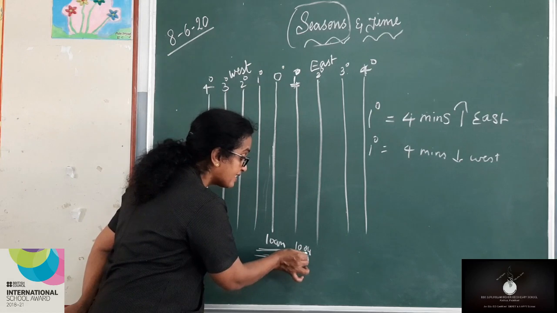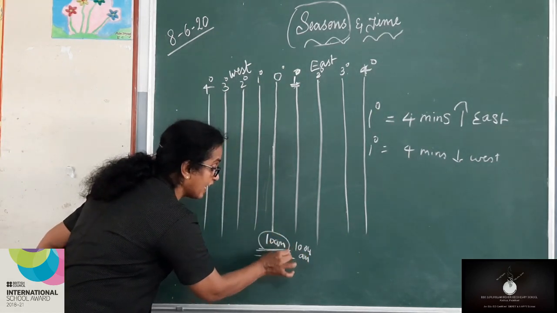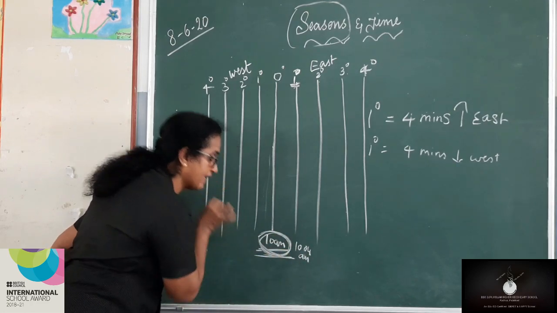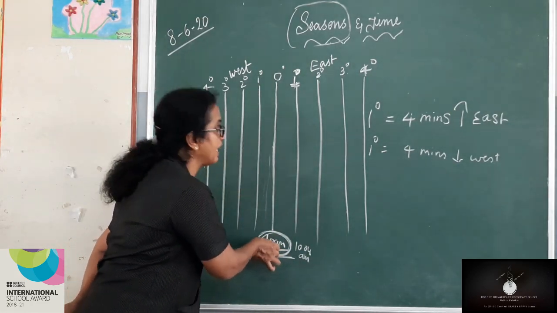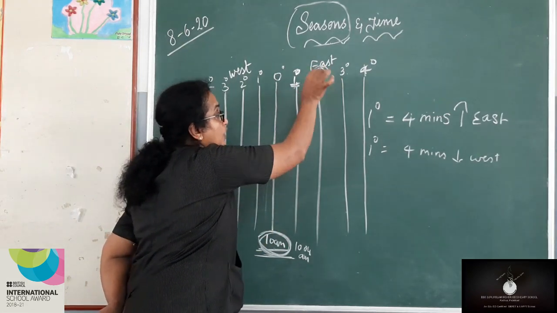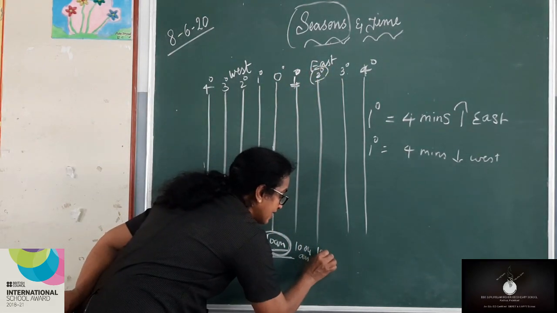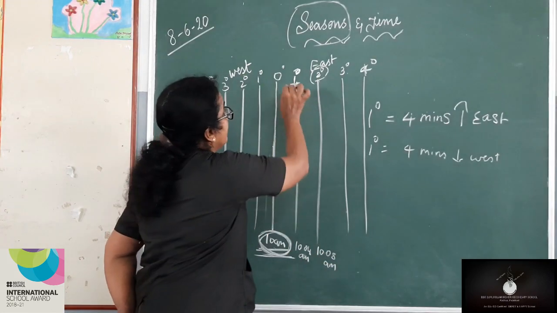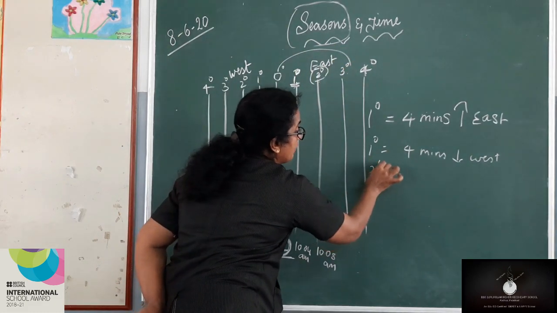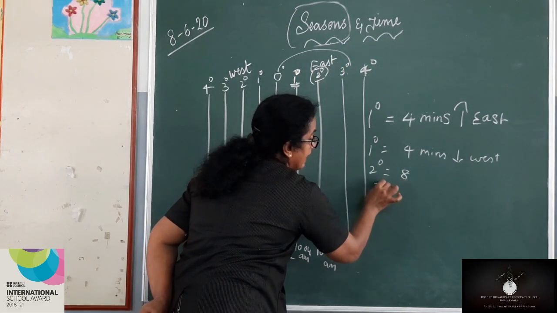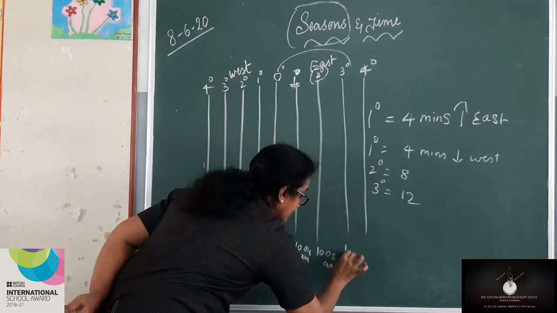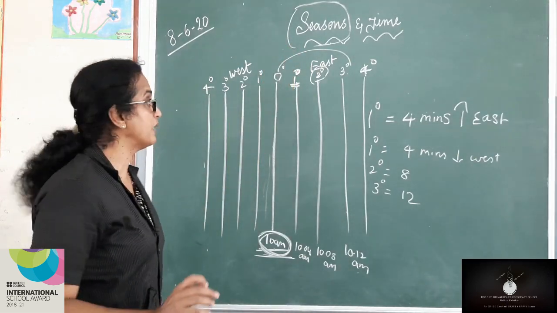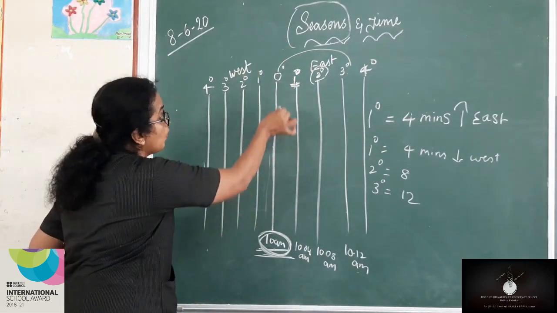You cannot take the time from here. You should take the time from 0 degree longitude. The time is 10 a.m. here. So, if it is 10 a.m. here, this is for 2 degree longitude. What will be the time? 10:08 a.m. Then 3 degree longitude, that means for 2 degree it will be 8, 3 degree it will be 12. 10:12 a.m. So, it increases towards the east.